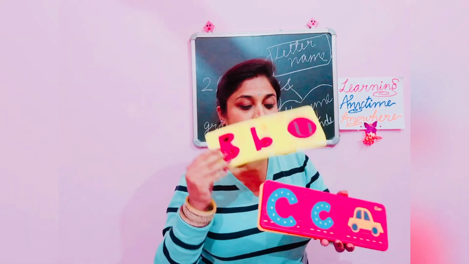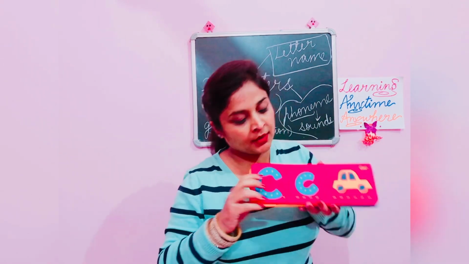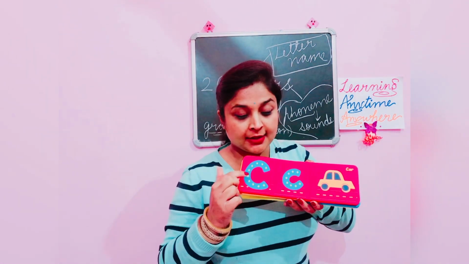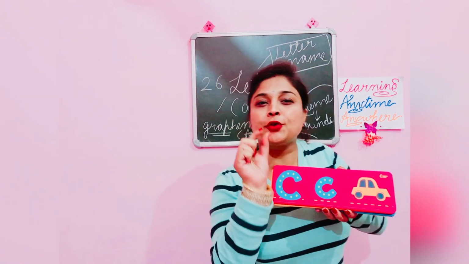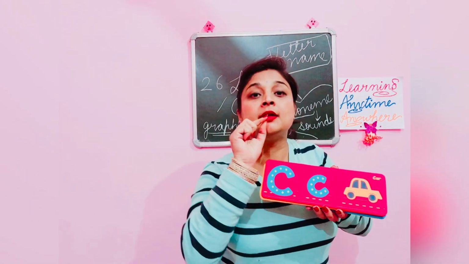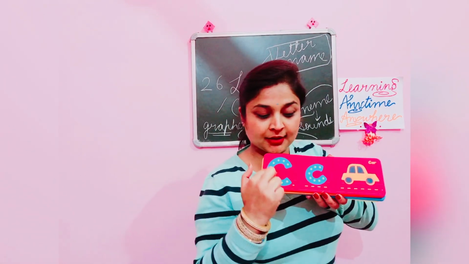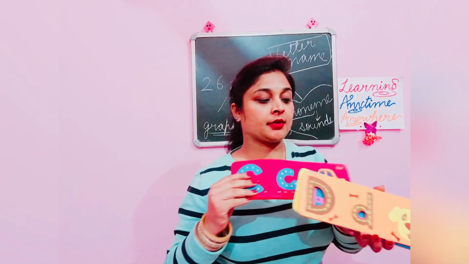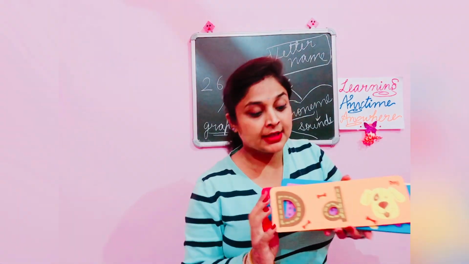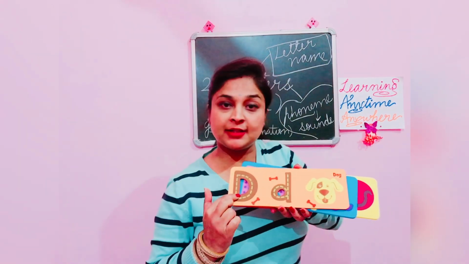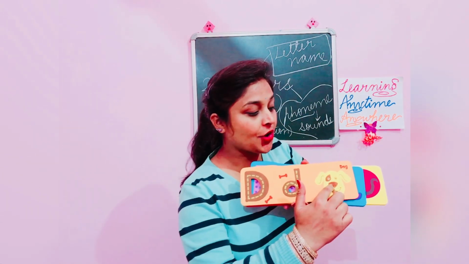The next letter is letter C. The sound of letter C is K, K. It is somewhere the combination of K and K. K, K. Car, K, K, car. The next letter is letter D. The sound of letter D is D, D, dog, D, D, dog.